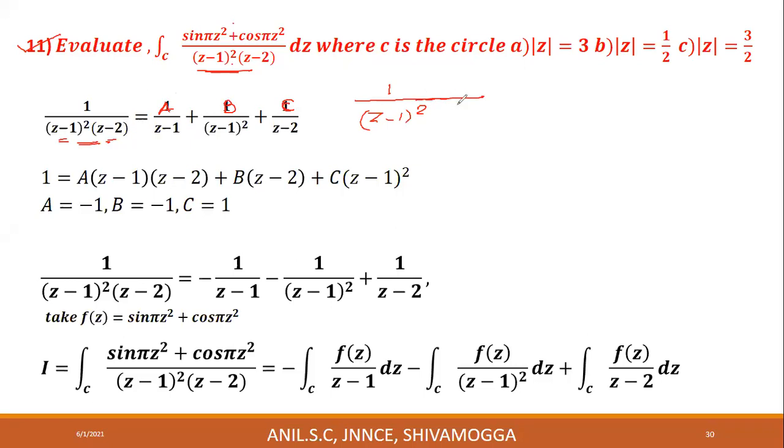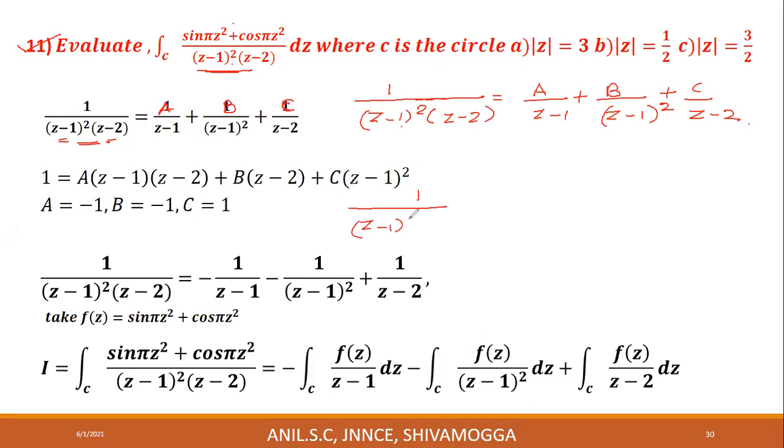1 divided by z minus 1 whole square into z minus 2 is equal to a divided by z minus 1, and this linear factor is repeated 2 times. Therefore, consider another fraction of the type b divided by z minus 1 whole square plus c divided by z minus 2. Take z minus 1 whole square into z minus 2 as LCM factor.